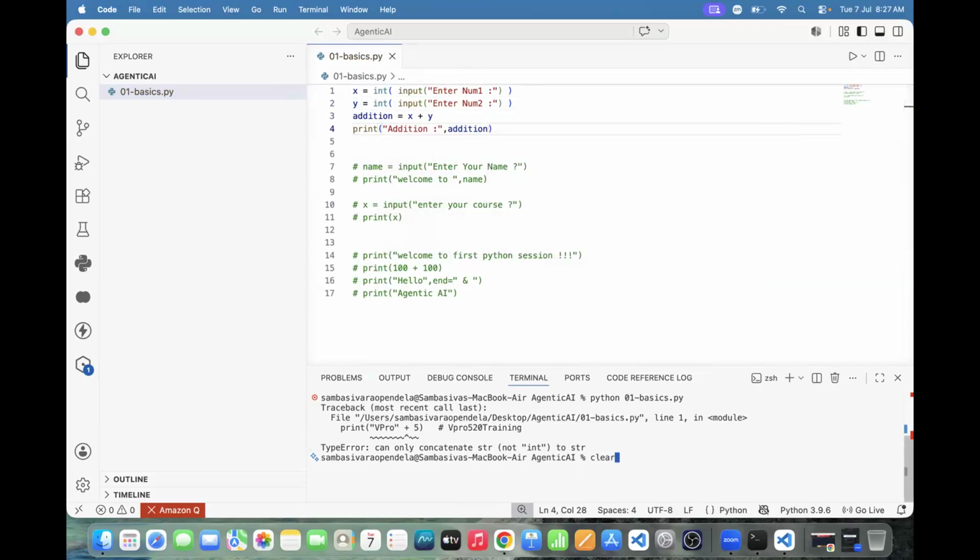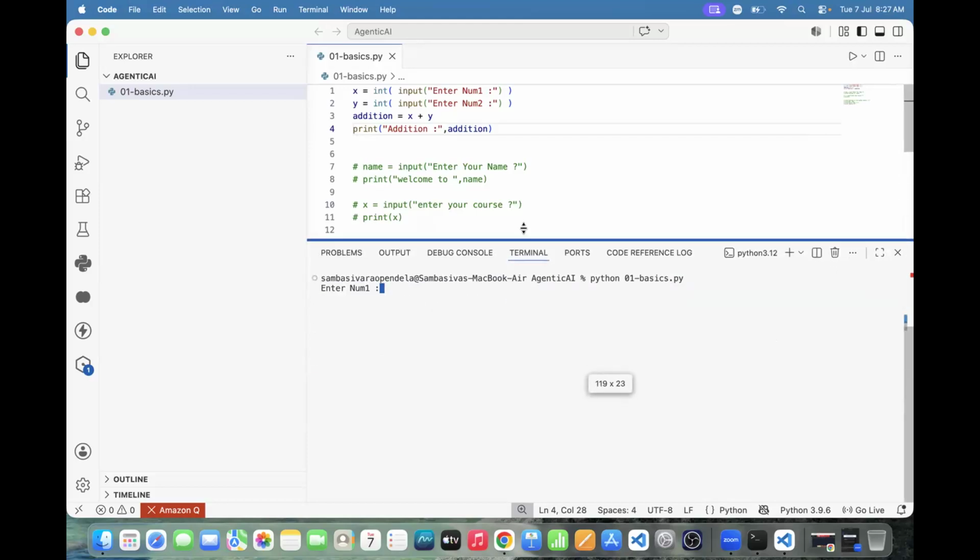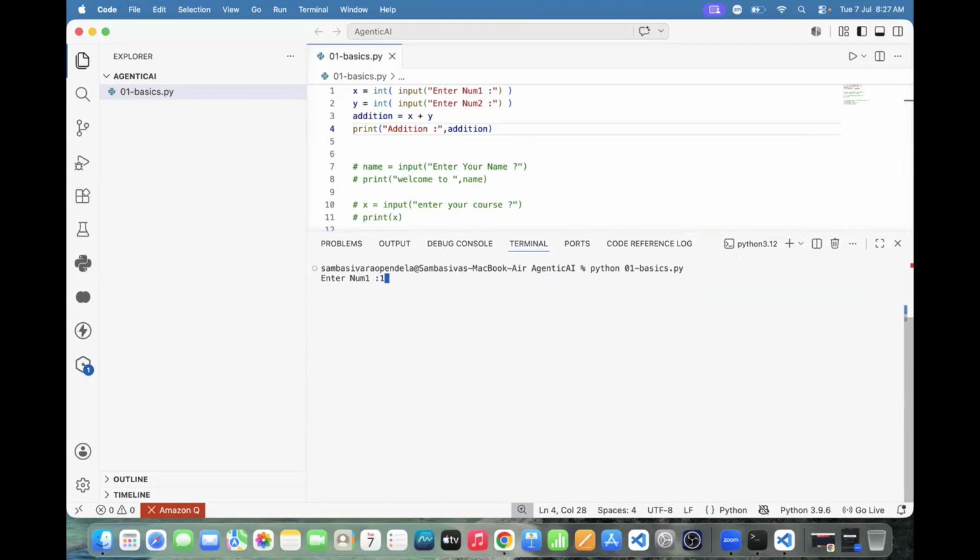Samir, can you help me how to run the code? Python 01 basics.py. Samir, is it asking question number one? What is the answer? Question number two, the result is 100. The result is 300. Fine. Team, please execute the code.